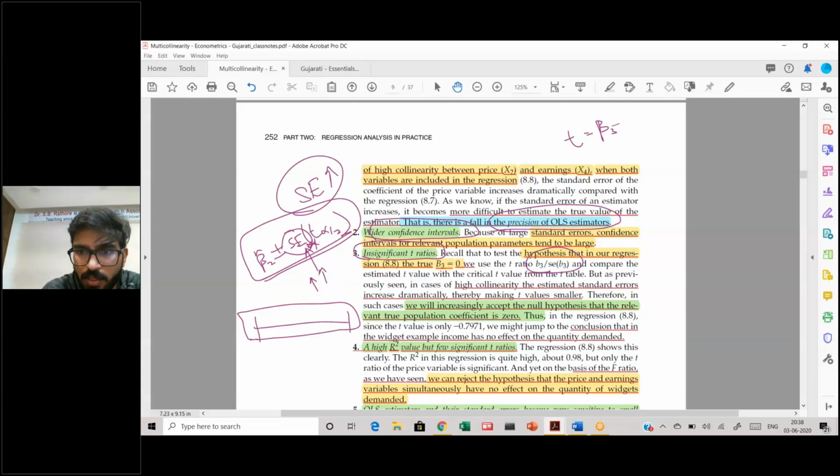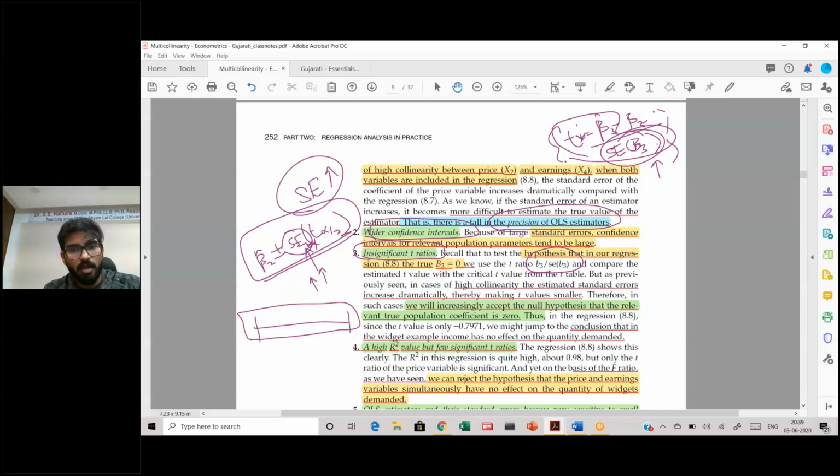B3 hat minus B3 upon standard error of beta 3, where B3 is equal to 0. So this is what we are left with. And if your standard error is increasing, your t values are going down. Coming back to the basics again, that's why I had spent so much time on the initial chapters, because you need to be able to recollect all of this.